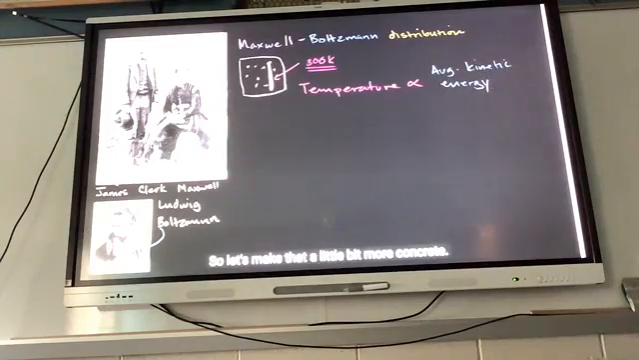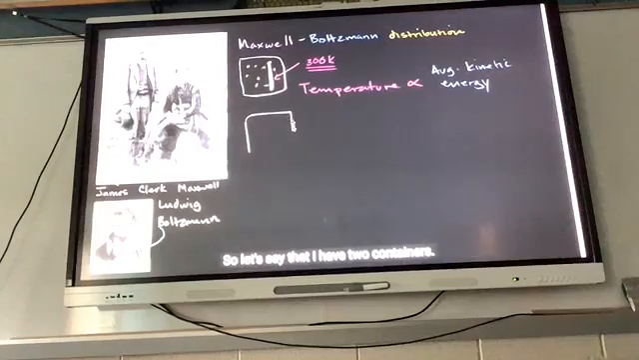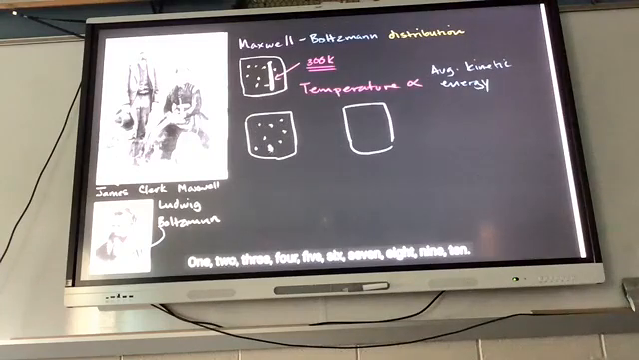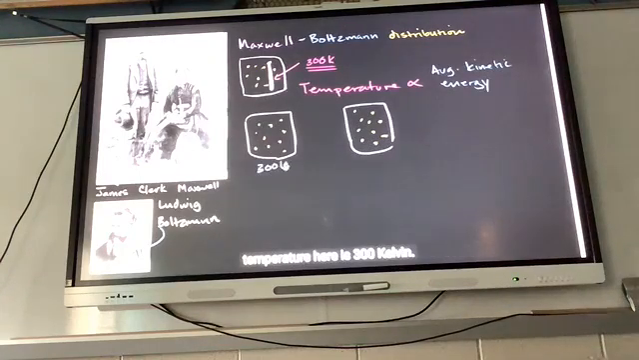So let's make that a little bit more concrete. Let's say that I have two containers. And let's say they have the same number of molecules of nitrogen gas, and I'm just going to draw 10 here. This obviously is not realistic. You'd have many, many more molecules. 1, 2, 3, 4, 5, 6, 7, 8, 9, 10. And let's say we know that the temperature here is 300 Kelvin, and the temperature of this system is 200 Kelvin.